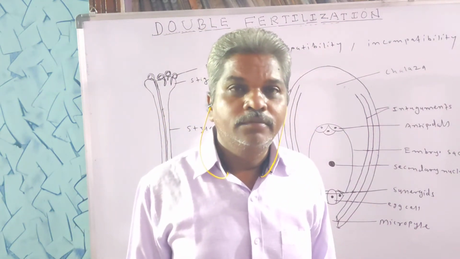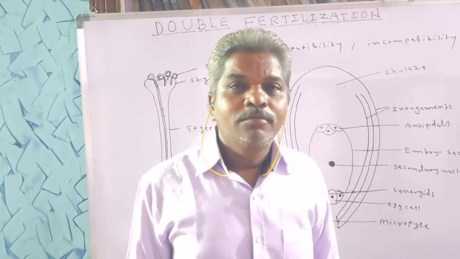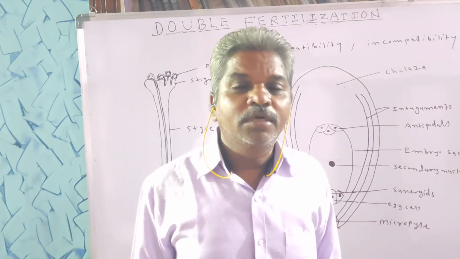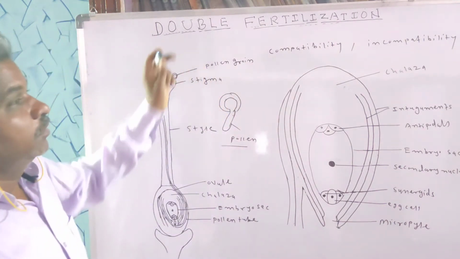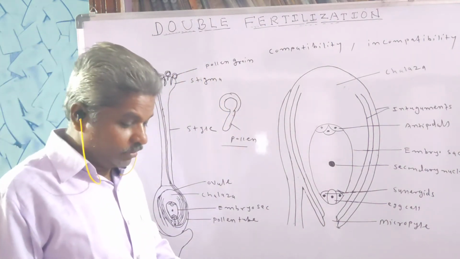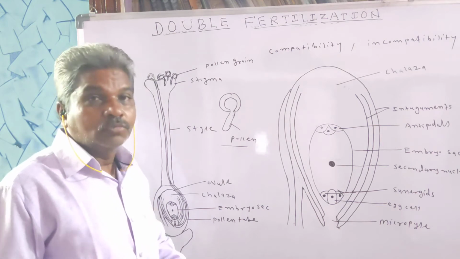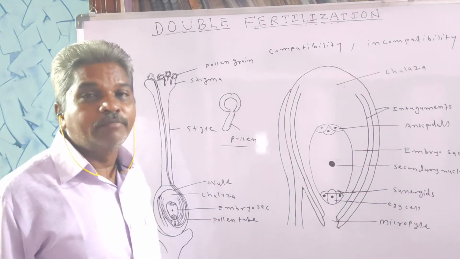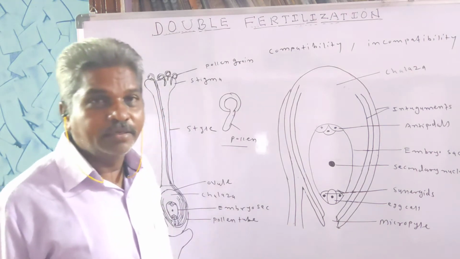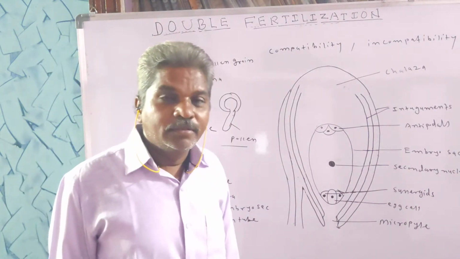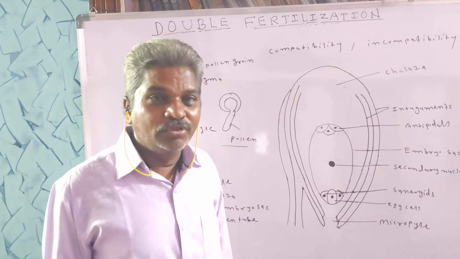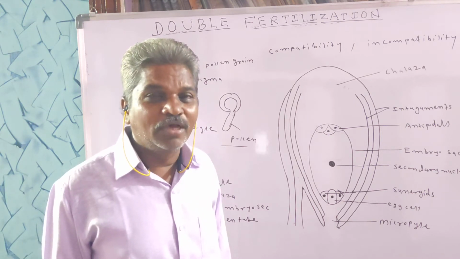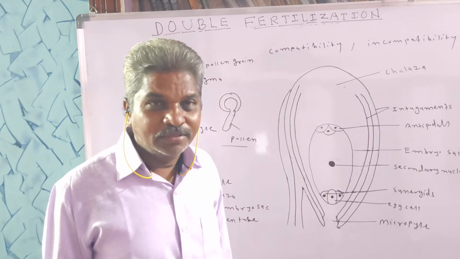Good evening. Now we are going to discuss double fertilization. During the process of double fertilization, two non-motile male gametes are utilized and one of the male gametes fuses with the egg and another male gamete fuses with the secondary nucleus.